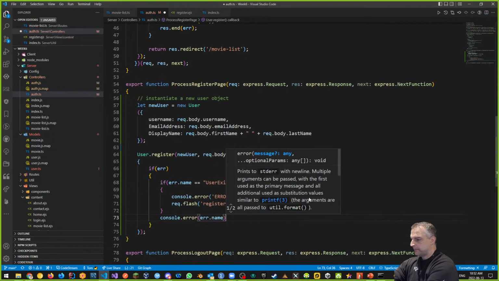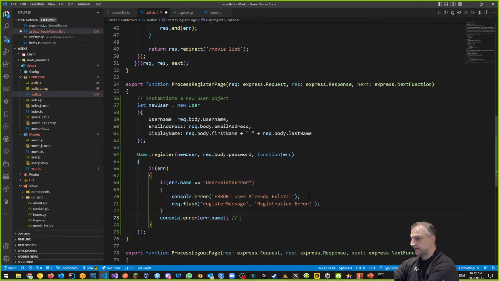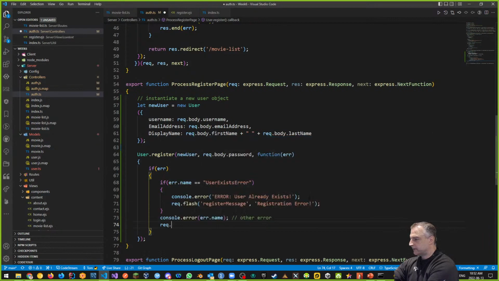The error.name, whatever the error name is, any other error that we get, that's what we want. And I want to request flash if we have some kind of other error, right? As an example, that it is a register message, some kind of server error, okay?